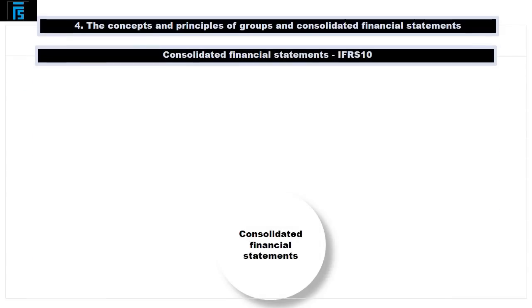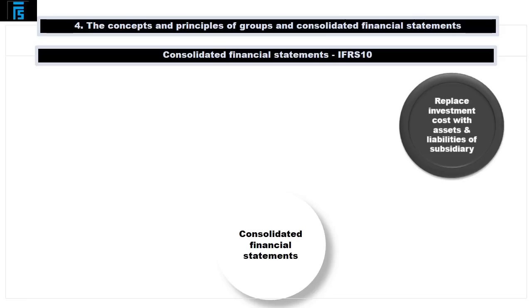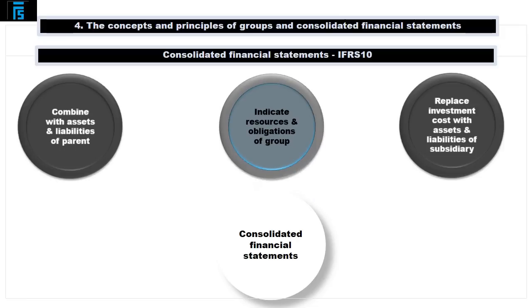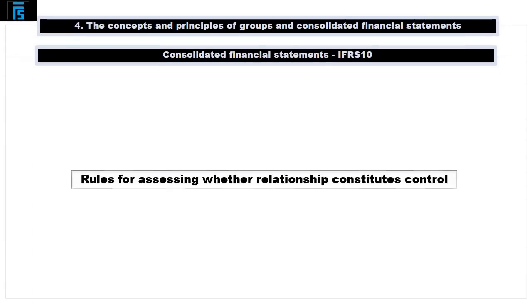This method of preparing consolidated financial statements involves replacing the cost of the parent's investment in subsidiaries with the individual assets and liabilities of those subsidiaries, which, when combined with the assets and liabilities of the parent, provide an indication of the resources and obligations of the group as a whole. One of the key features of IFRS 10 is that it establishes the rules for assessing whether the relationship between one entity and another may in fact be deemed to constitute control.